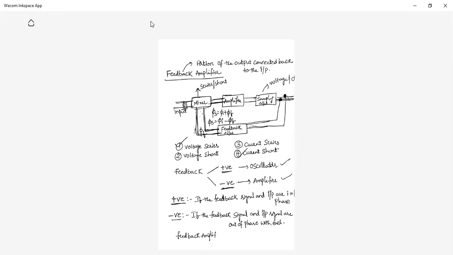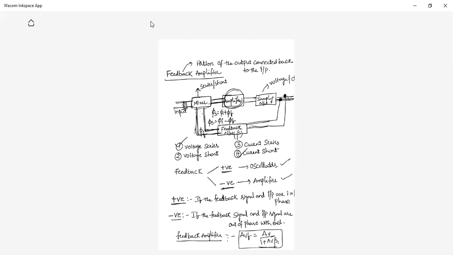These are the points, a very, very important point. For feedback amplifiers, AVF, that means gain with the feedback, is nothing but AV by AV plus beta. What is AV? Gain of this normal amplifier. What is beta? Feedback network factor. So AV by AV plus beta means that with the feedback, gain reduces.